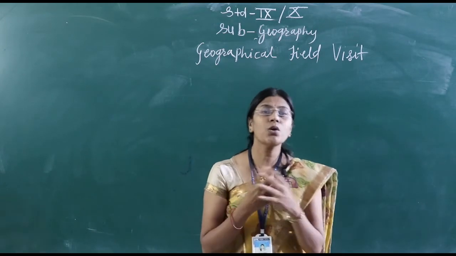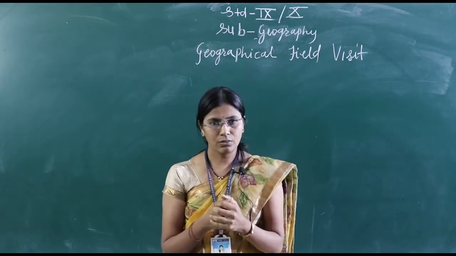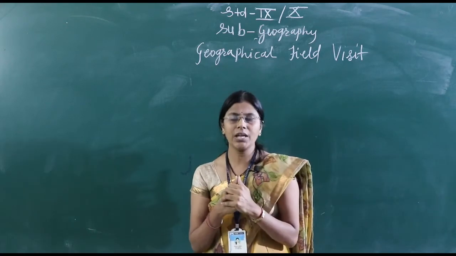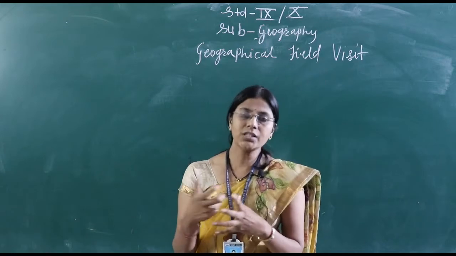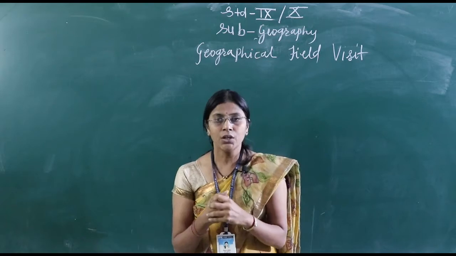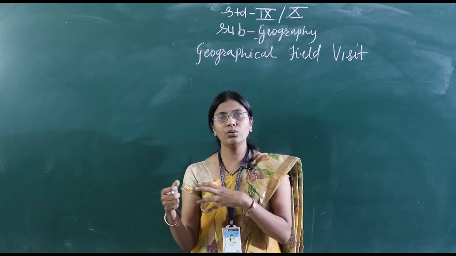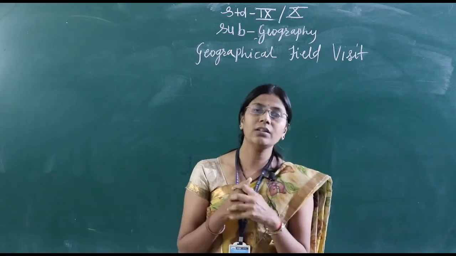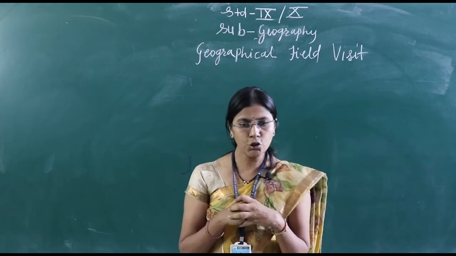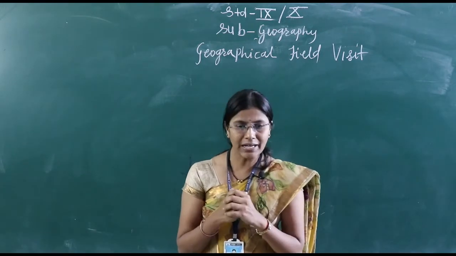And what is the purpose of the visit? If we go to a biscuit factory, we collect information regarding the biscuit factory. If we select an agriculture field for our field visit, we collect information about it. We select the place and go and visit that place. The elements which will be observed in the field visit should be decided. It is very important. Each and every element should be decided.